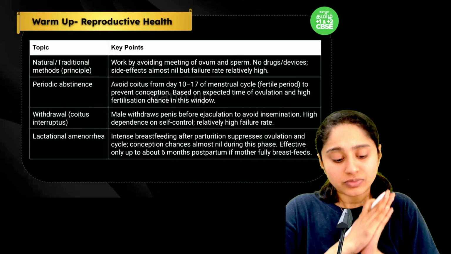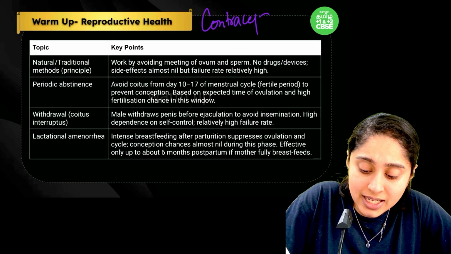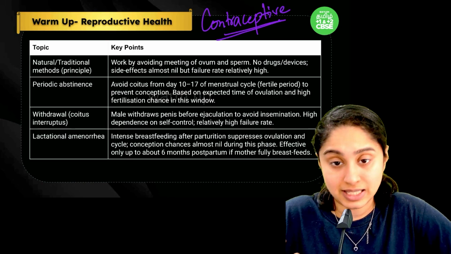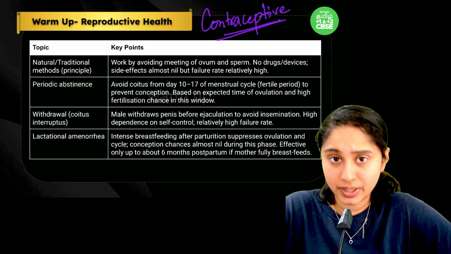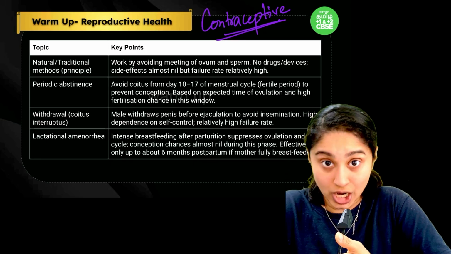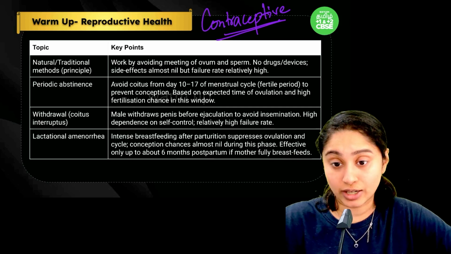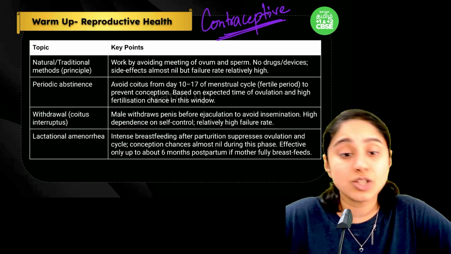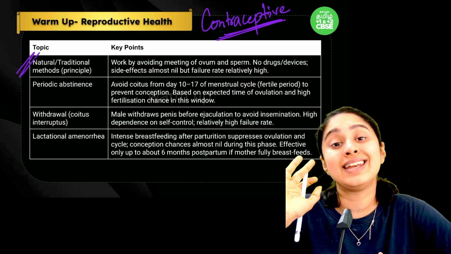Okay, now coming to contraceptives. Contraceptive means all that we use to prevent any unwanted pregnancy. That is what we call a contraceptive. Why should we use this? Because if every intercourse is going to lead to a child, then population explosion is going to be unlimited. So to control that, to prevent any unwanted pregnancy, the kind of measures we take is what we call contraceptives. Different categories are there, of which the first category is the natural method.